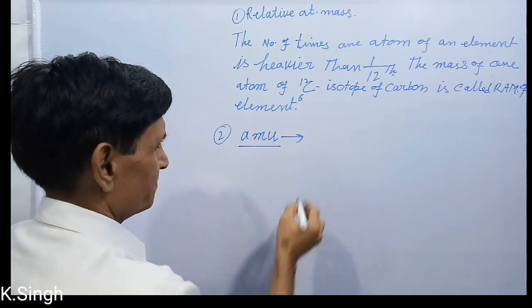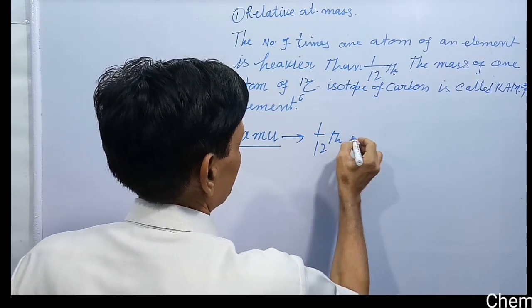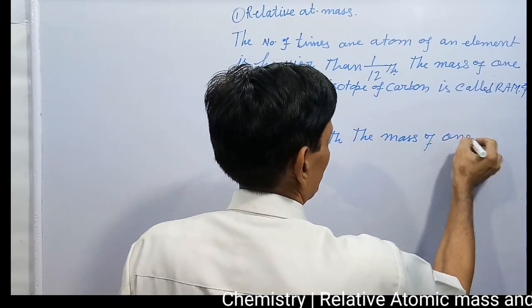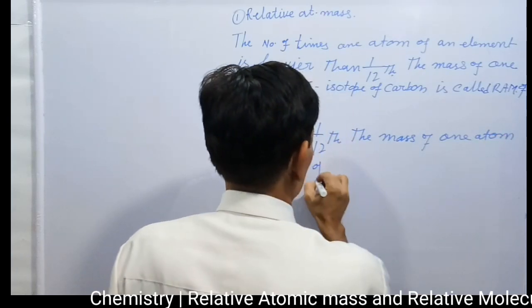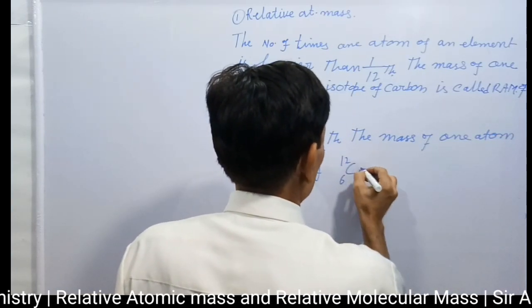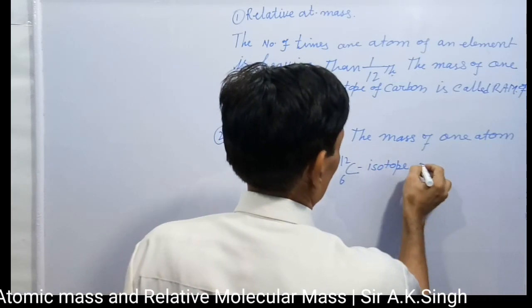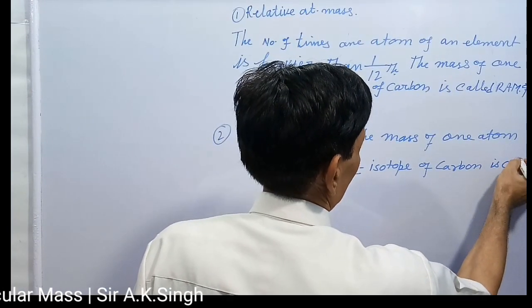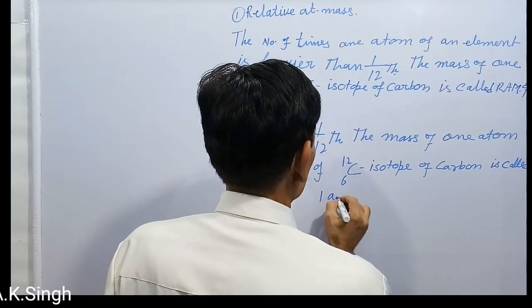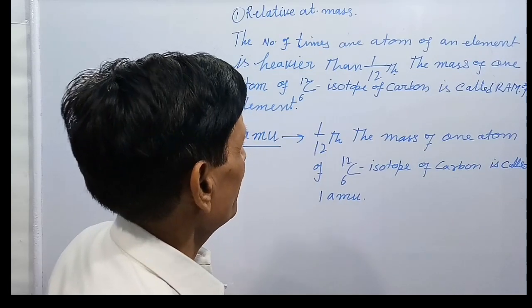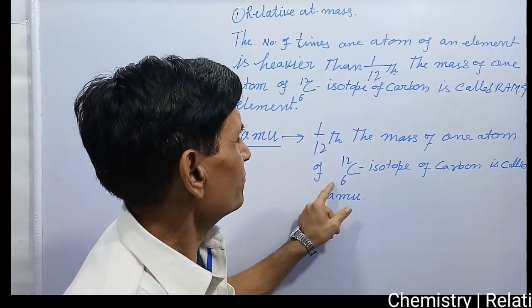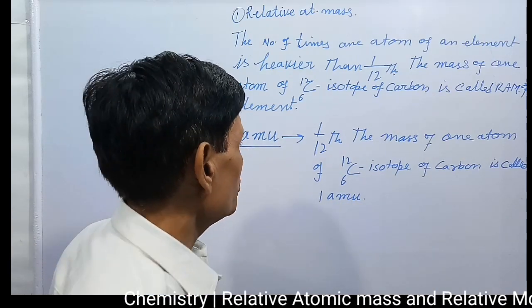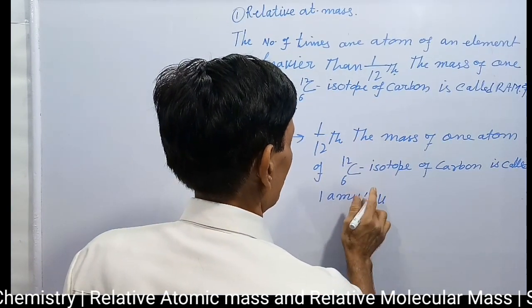What is atomic mass unit? 1/12th the mass of one atom of 6C12 isotope of carbon is called 1 atomic mass unit or 1 AMU, or you can say 1 U, that way.